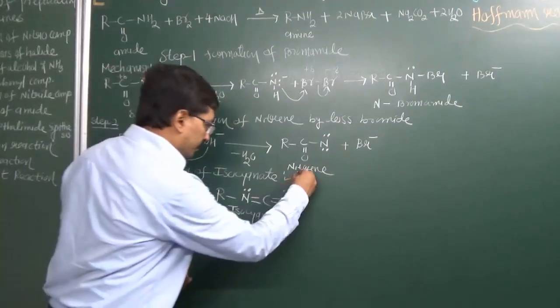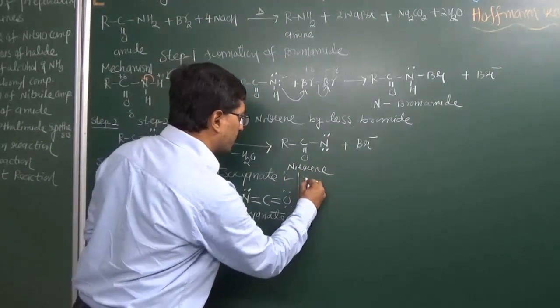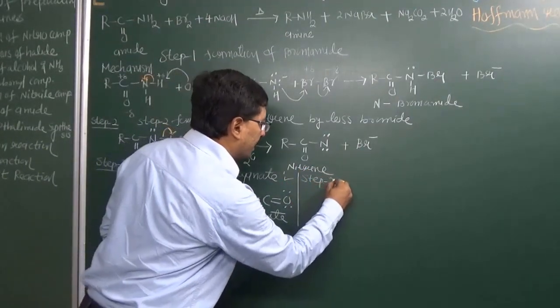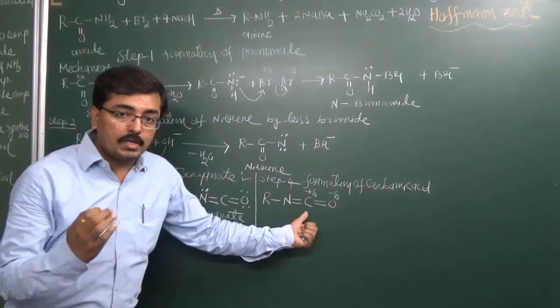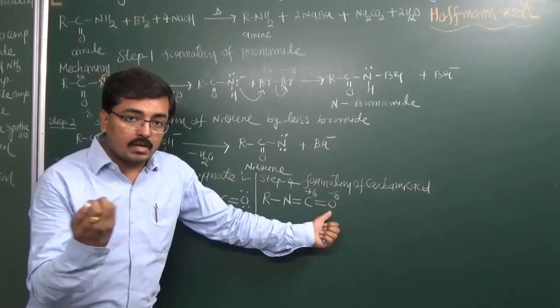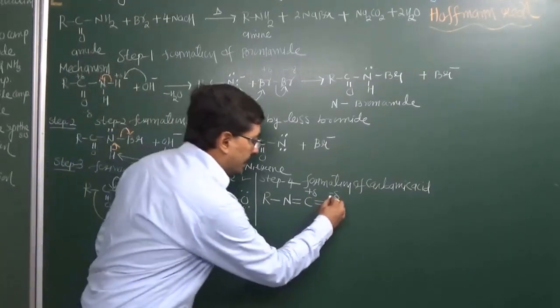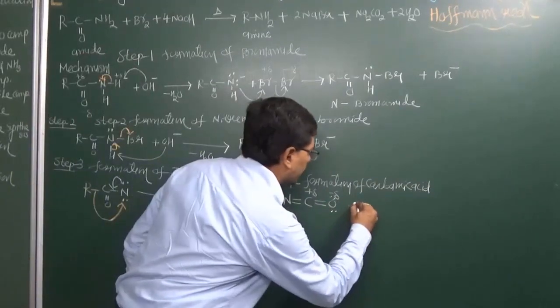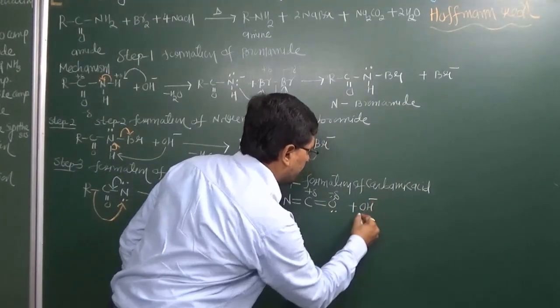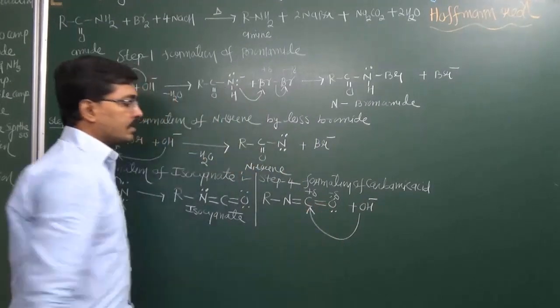Now in step 4, the isocyanate obtained is converted into a carbamic acid. In the isocyanate, this carbon has a partial positive charge. Oxygen is a strong electron withdrawing group, so it has a partial negative charge. Now the hydroxyl group present in the solution will attack this carbon.